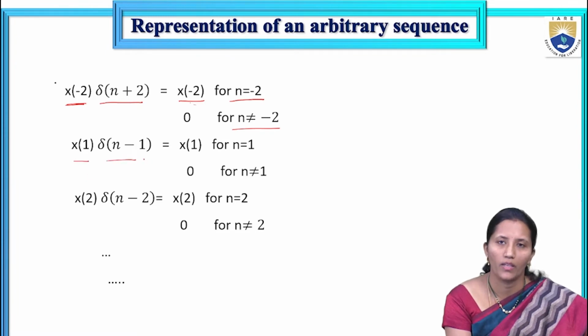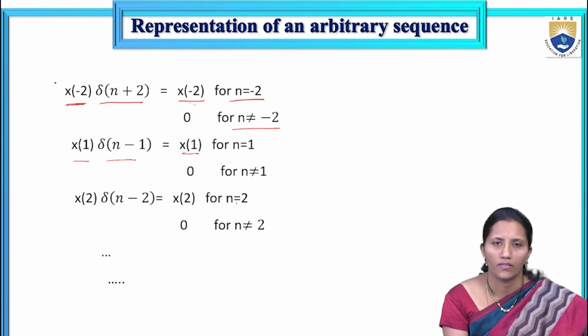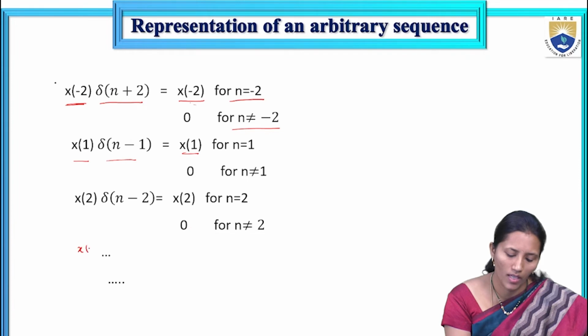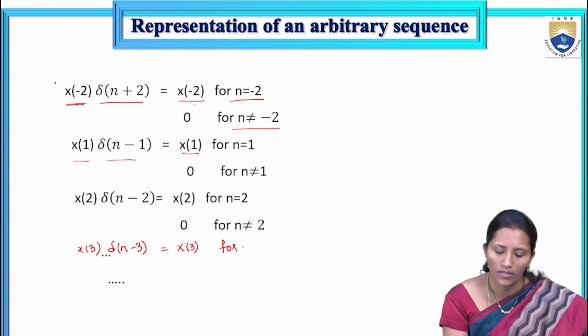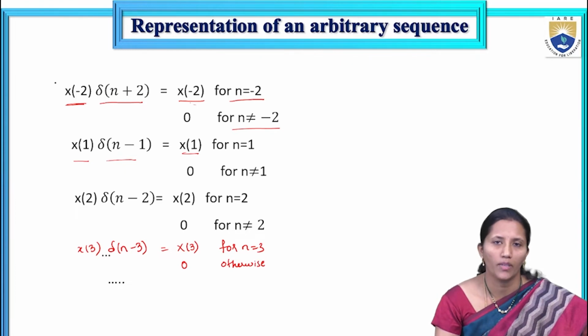So like that, if we represent every individual sample of the input signal x(n), x(1)δ(n-1) is equal to x(1) for n equal to 1, 0 otherwise. x(2)δ(n-2) is equal to x(2) for n equal to 2, 0 otherwise. Suppose I want to get the sample x(3) at the output, I should multiply x(3) by δ(n-3). Then the particular sample will come to the output, for n equal to 3, 0 otherwise. So like that, every individual sample can be represented by a weighted or scaled impulse signal.